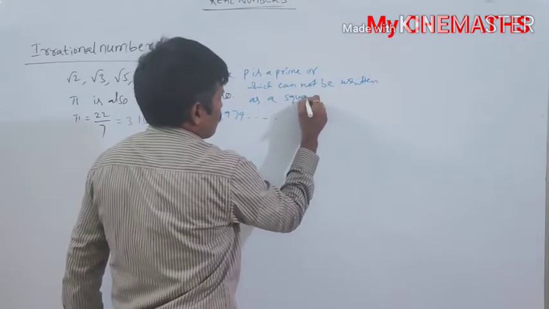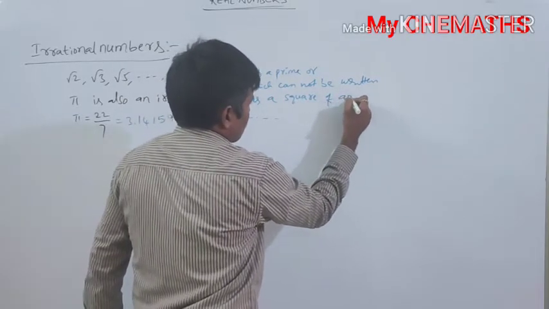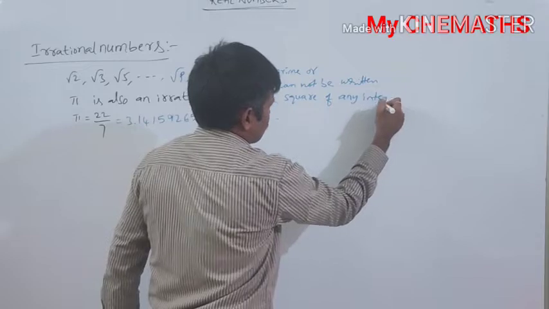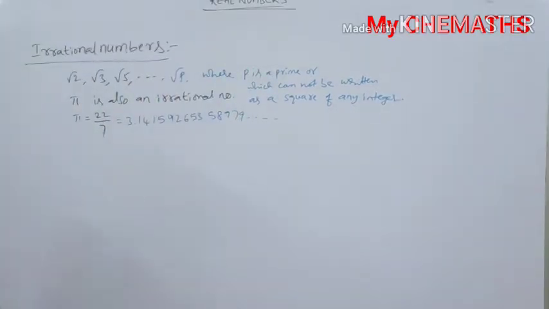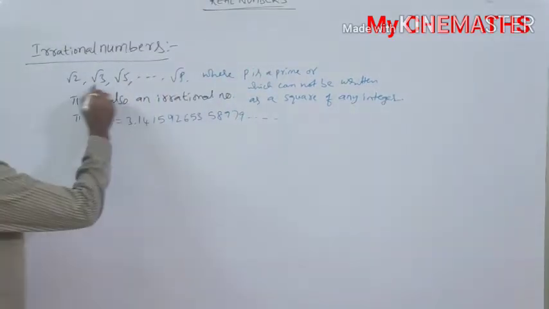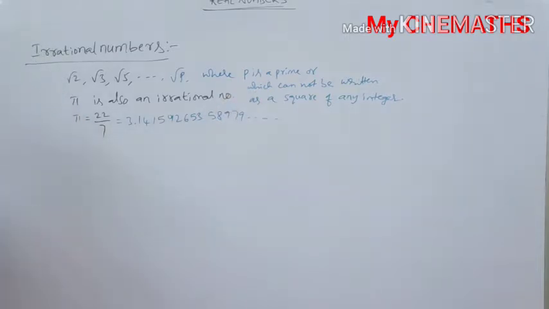Such types of numbers are called irrational numbers. These are some examples.